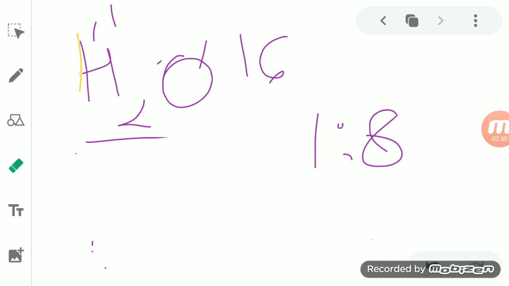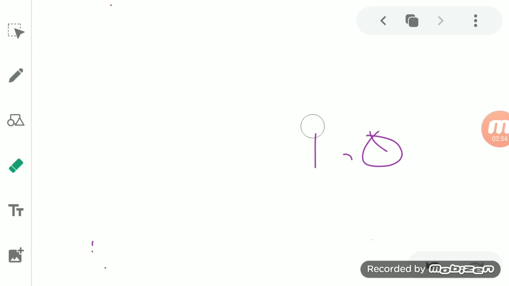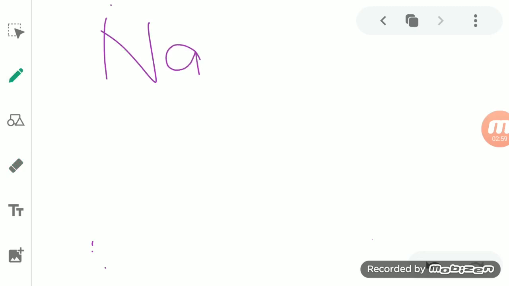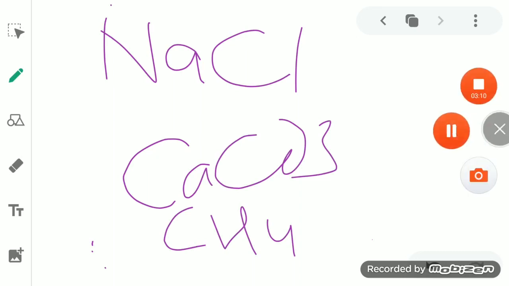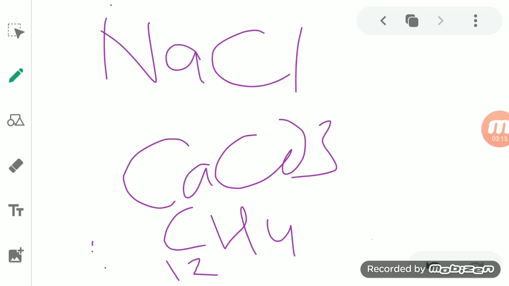Every time you will see this, whether it is NaCl, calcium carbonate or methane. You can see an example of methane here. The atomic mass of carbon is 12 and that of hydrogen is 4, so here it will be 3:1.